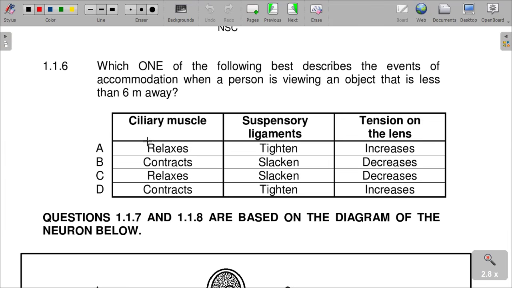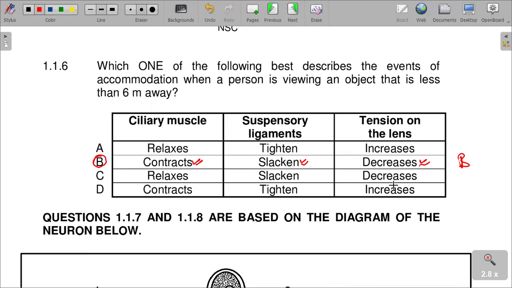So in that regard, number 1.6, the ciliary muscle must contract. And then the suspensory ligaments, they also slacken. And then the tension of the lens decreases, which is to say that the answer should be B on near vision with regard to accommodation. The ciliary muscle contracts, and then the suspensory ligaments slacken.